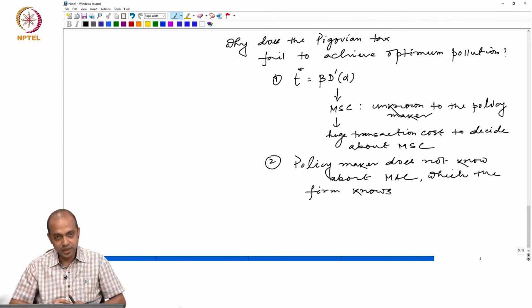With this, we are closing our discussion today, and in our next session we will talk about imposition of emission tax in case of uncertainty. We will examine how effective that emission tax would be if we assume this type of uncertainty in our model.